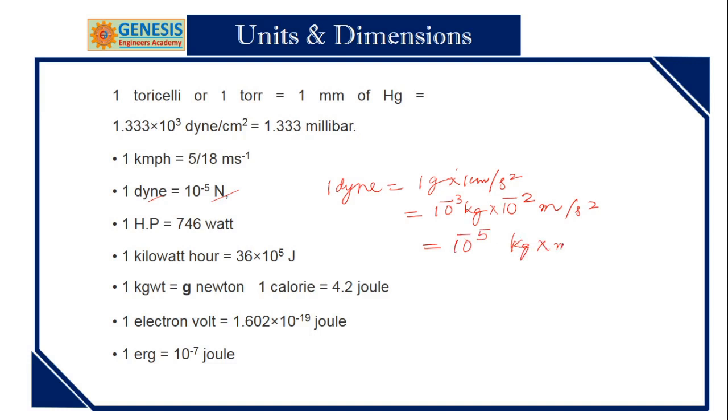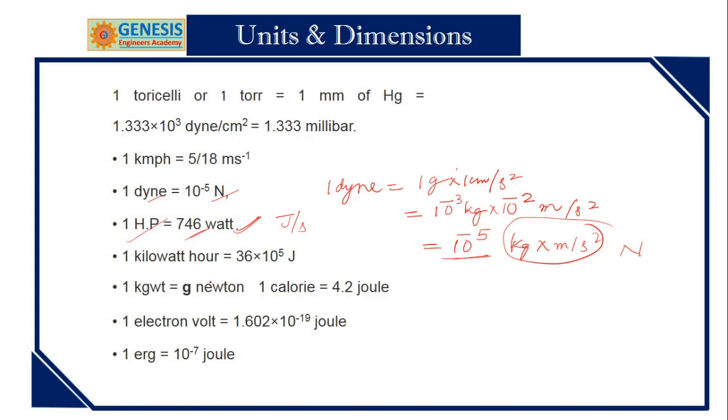So this type of ability has to be developed on this one. So these are the things. 1 HP. HP is the unit of power in FP system, and this is watt, that is joules per second, is the energy.